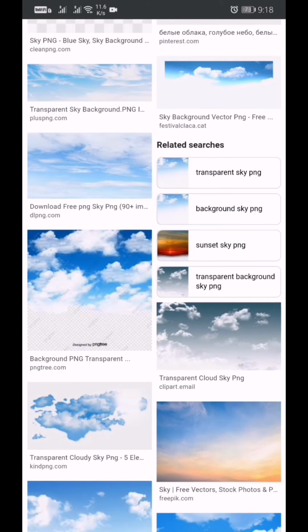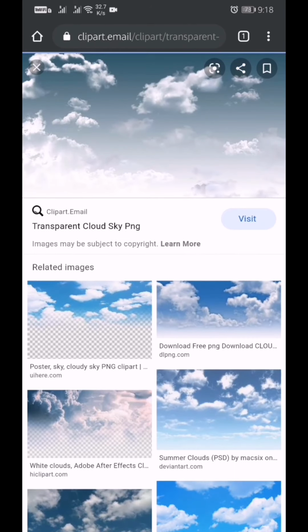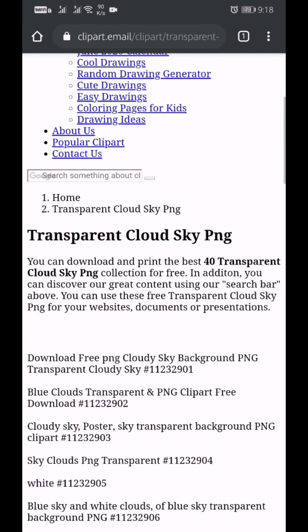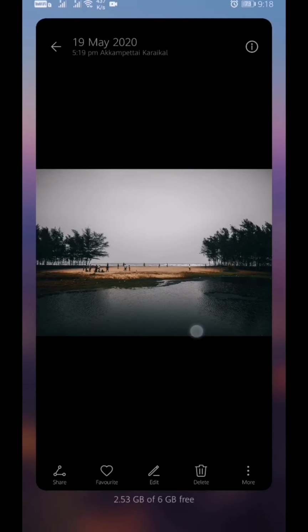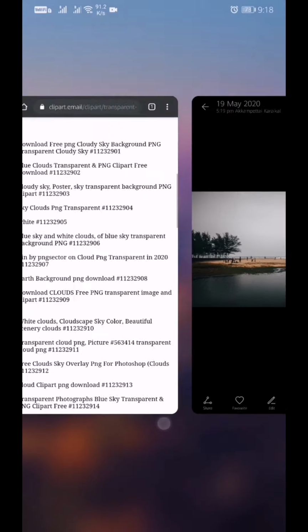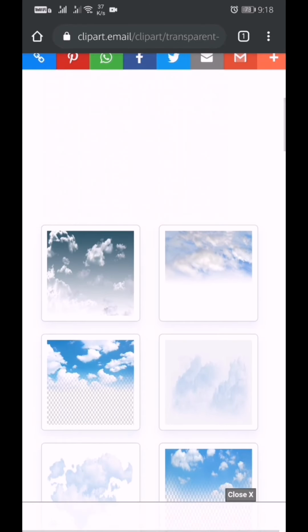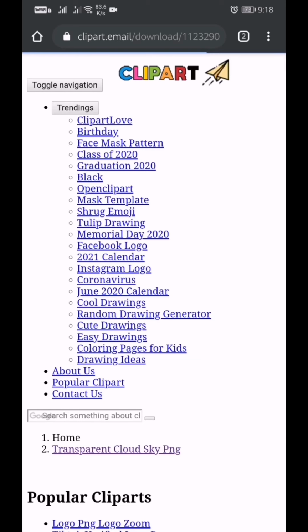So this sky is looking very nice because this sky is dark. So how to search these PNG files? Just check your image. My image is dark, so the sky image should also be dark. So we will download this dark sky image, this one.